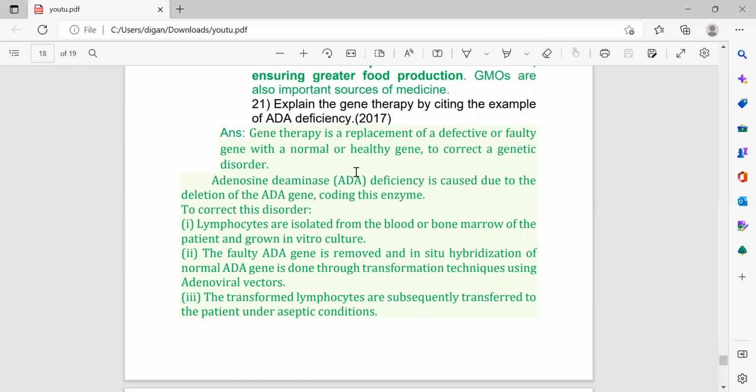So these are the important questions from the biotechnology chapter for your coming exam. If you go through all these questions, any type of question that comes, you can answer.